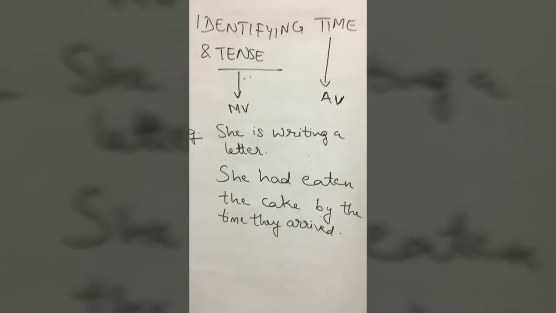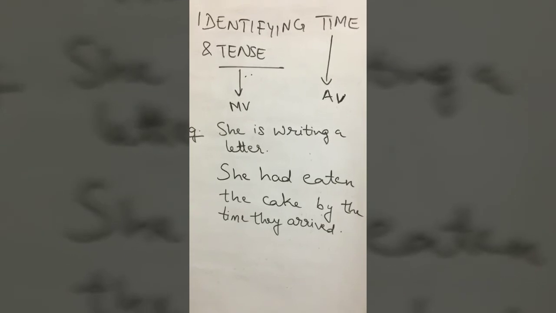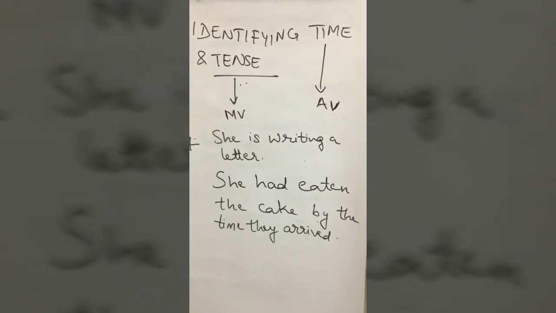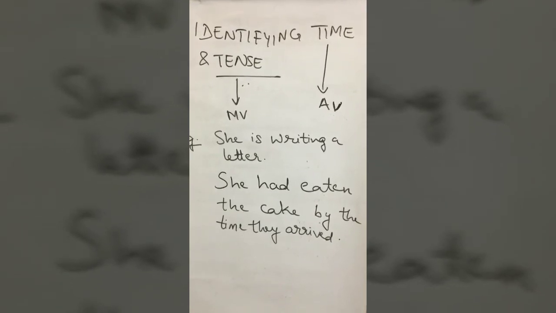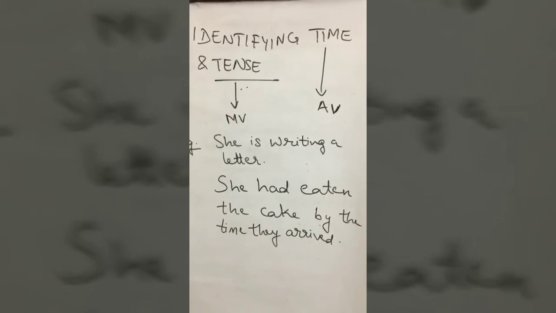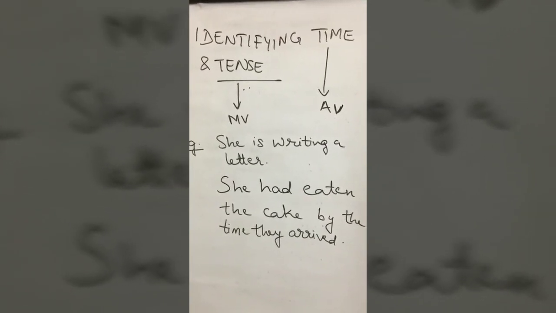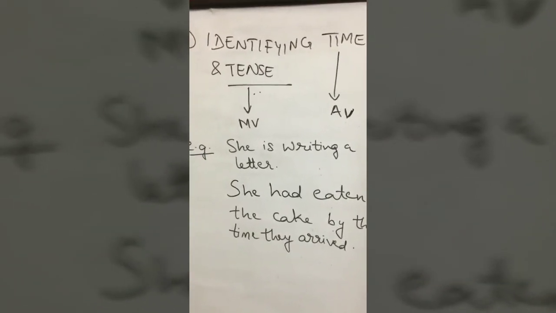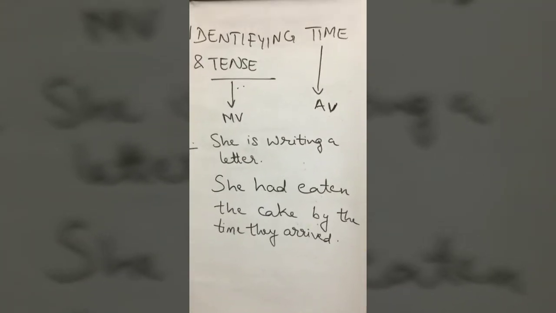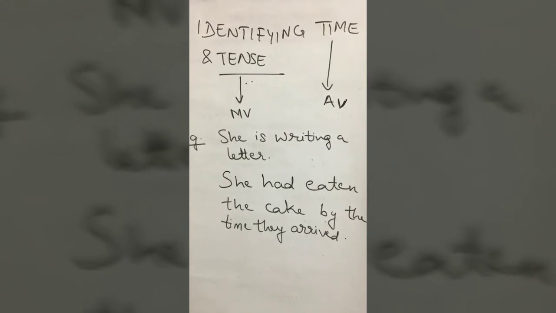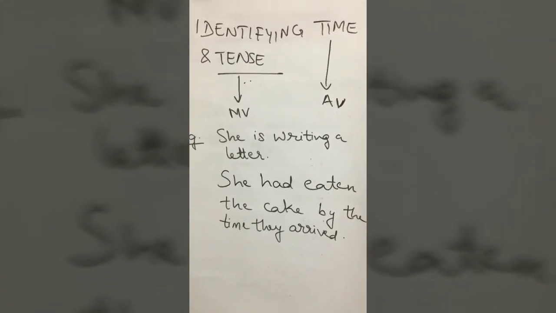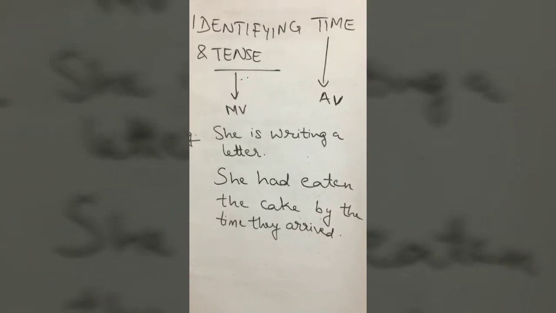Now in grammar, remember we talked about auxiliary verbs and main verbs. Auxiliary verbs are basically helping verbs. They are things like is, was, are, were, do, does, did, have, should, etc. They indicate the time in a sentence. The tense is indicated by the form of the main verb. For example, she is writing a letter. Now is is an auxiliary verb and writing is the V4 form of the main verb.